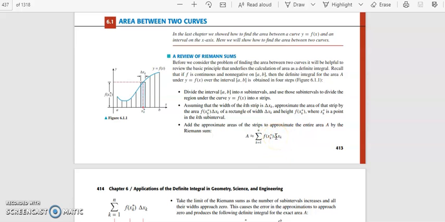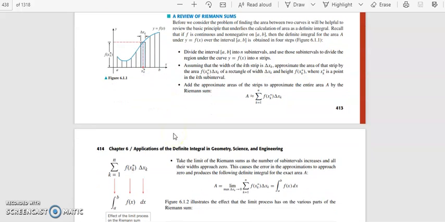Now when you take the rectangles as small as possible, reducing the width of the subintervals, the area of the rectangles will be approximately equal to the area under the curve. So when you take delta xk tends to 0, this limit will give us the area under the curve, which is defined as integral a to b f of x dx.